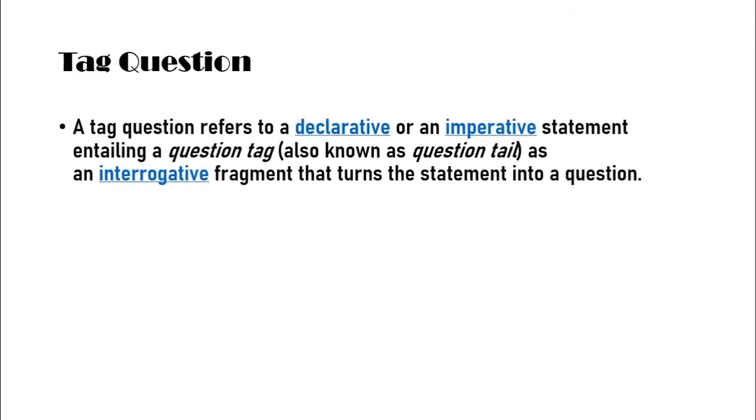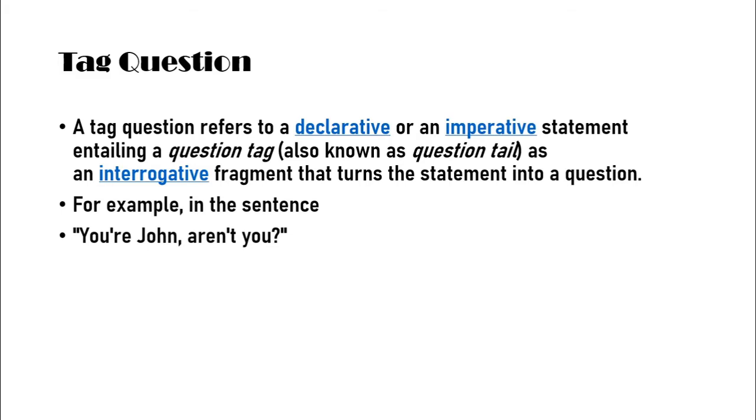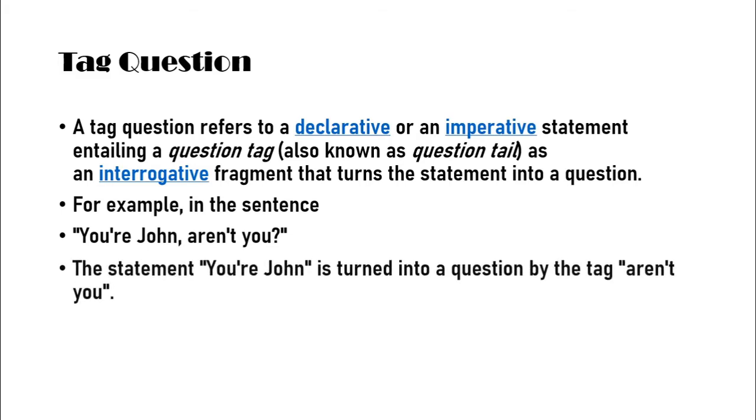A tag question refers to a declarative or an imperative statement entailing a question tag, also known as a question tail, an interrogative fragment that turns the statement into a question. So dear boys, a tag question is also called a question tag, or you can say a tail question. For example, in this sentence: you are John, aren't you? Notice here the statement "you are John" is turned into a question by the tag "aren't you?"